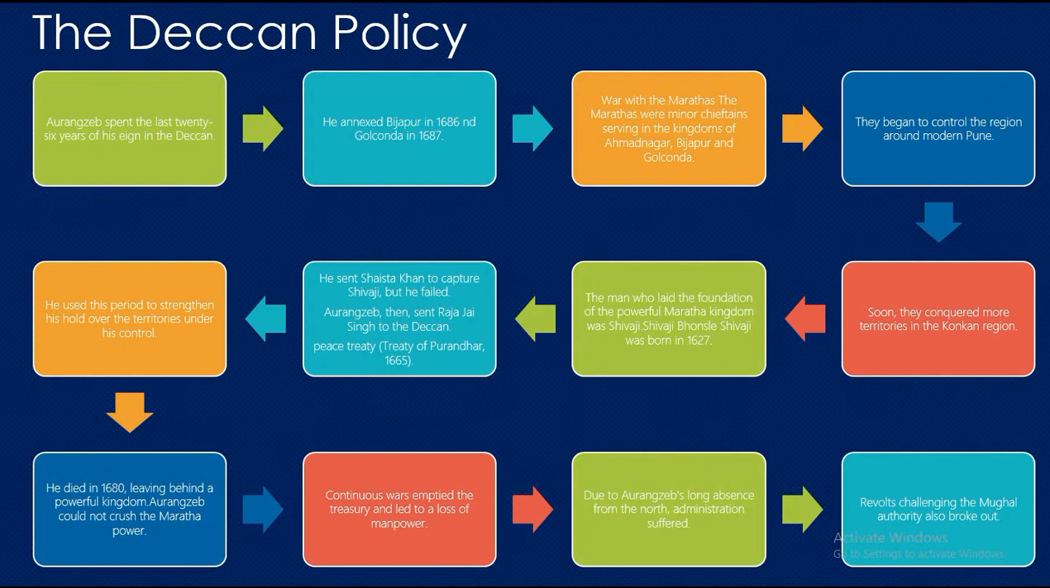Aurangzeb could not crush the Maratha power. Even after realizing that the Marathas were a powerful enemy, he did not try to make peace with them. This weakened the Mughal Empire. The Deccan policy of Aurangzeb was a failure. He failed to subdue the Marathas. Continuous war emptied the treasury and led to loss of manpower. Due to Aurangzeb's long absence from the north, administration suffered. Revolts challenging the Mughal authority also broke out.